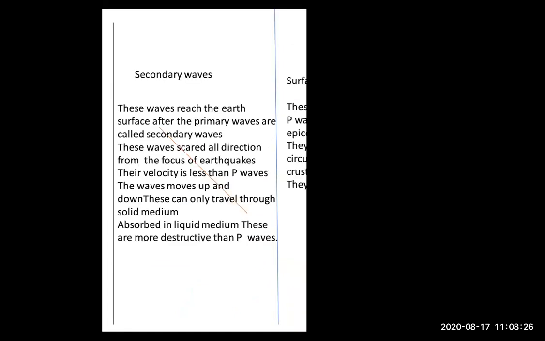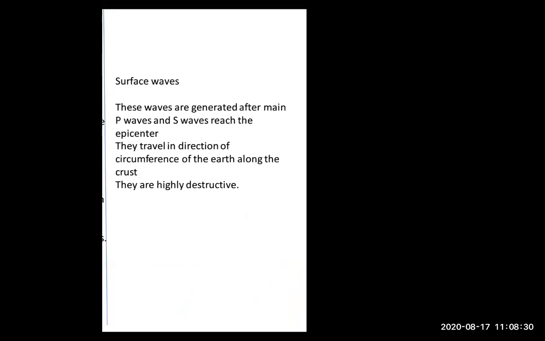Okay, I hope till here you understand. Yes, these waves are also called forward and backward waves. Very good, students. And if you are talking about surface waves, they are highly destructive waves because this is the last wave. So these waves are highly destructive waves.